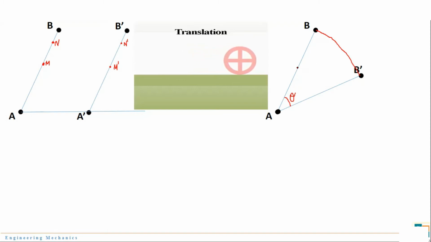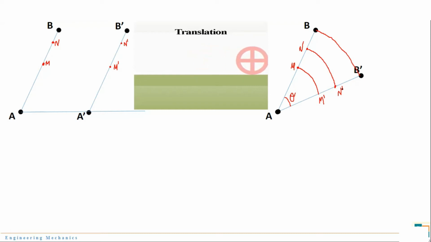Now let us consider any other point on this link. Let us consider, say, a point M. Now this point M also will be rotated about this point because it is on the same link and will reach a new point, let us say M dash. Again you see the angle subtended by point M to M dash is the same, that is theta. Let us consider one more point, let us say it is N. This N also subtends the angle theta while performing motion from N to N dash. Hence I can say that the angular velocity of each and every point on this body is constant.